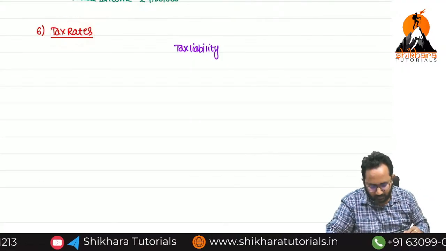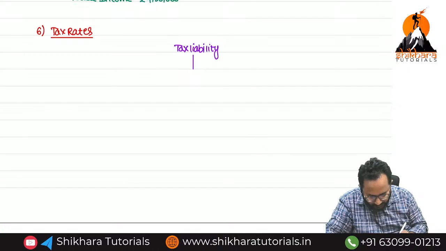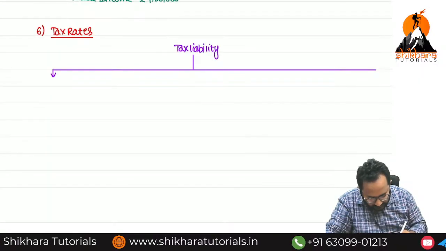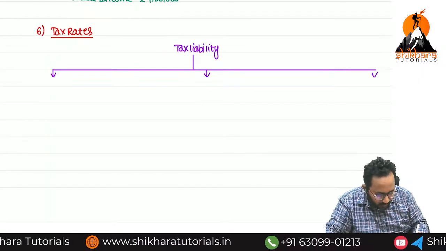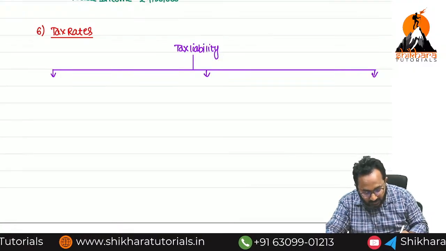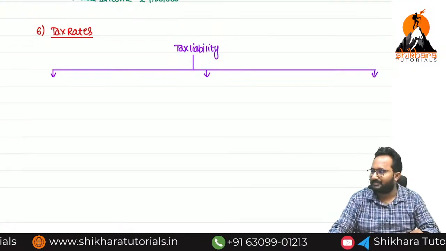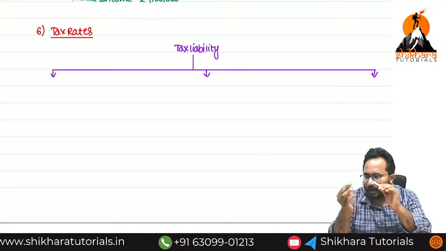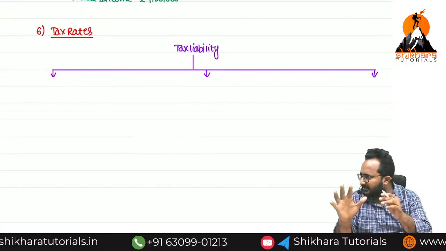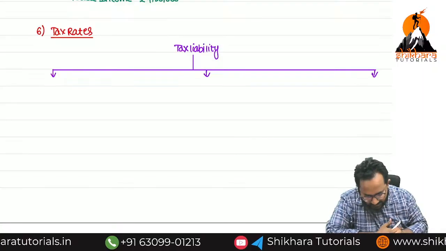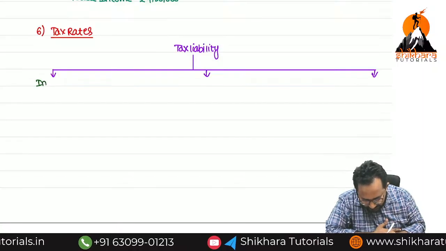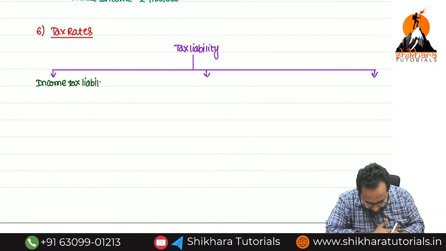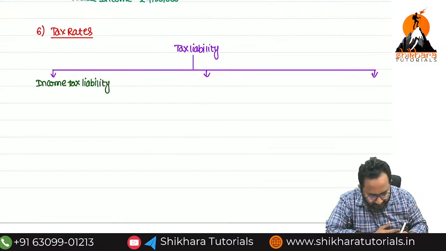Shall we start? Okay. At the time of computation of tax liability, we have to compute three components. If you add these three components all together, then you will get the tax liability. First step I am introducing: you have to compute how many components? 3. If you add these 3 components, you will get the tax liability. First component, I will say, is the income tax liability. Second one? Surcharge.